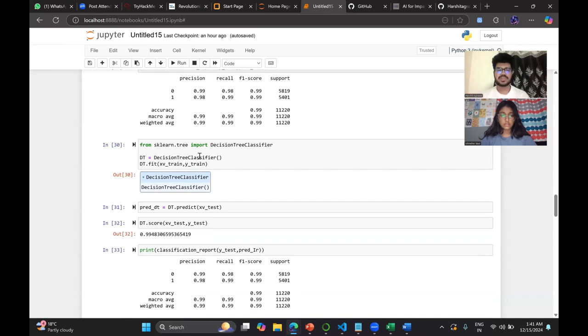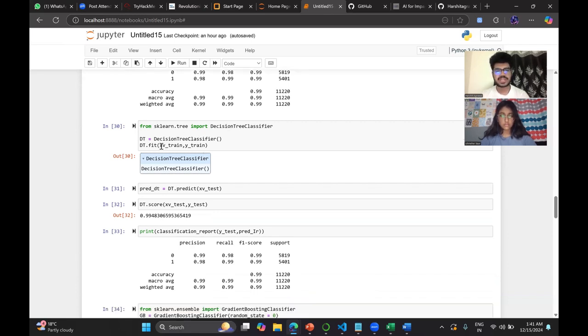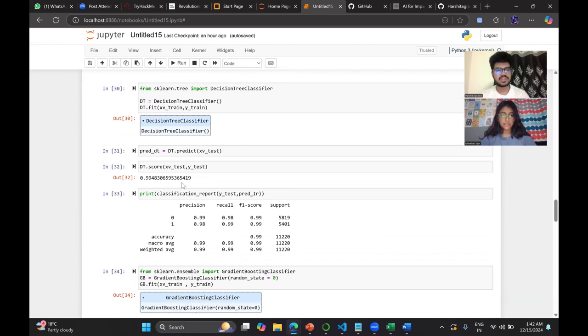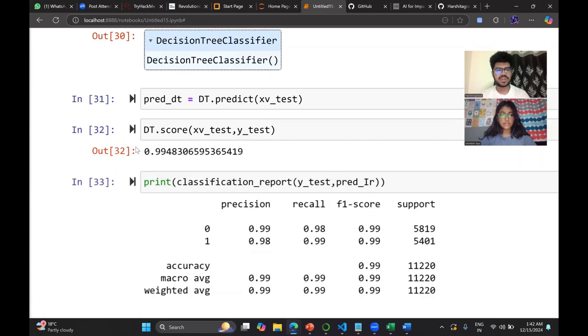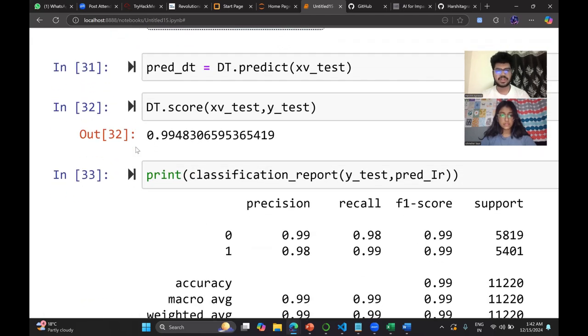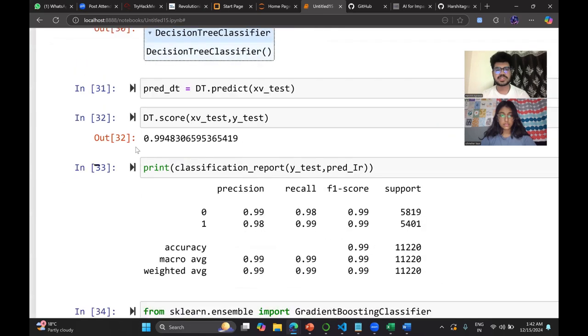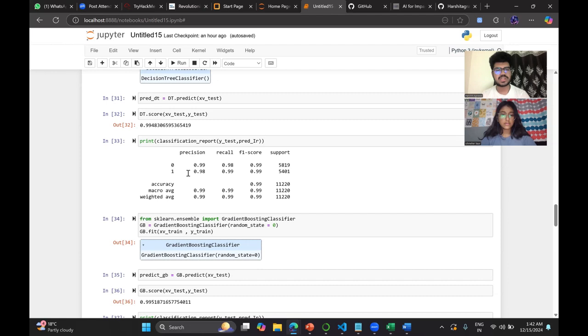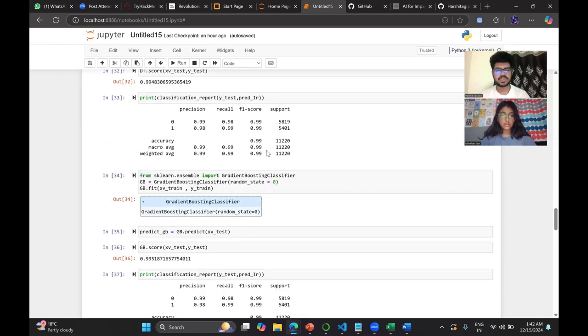Similarly, we are doing it for the second one also. We are using the decision tree classifier, using the XV train and Y train data. You get a decision tree classifier model where you predict the XV test data, which gives you an accuracy of 0.9948, so it is 99.48%, with a precision of 0.99 for false data and 0.98 for true data. The F1 score is 0.99 for both.